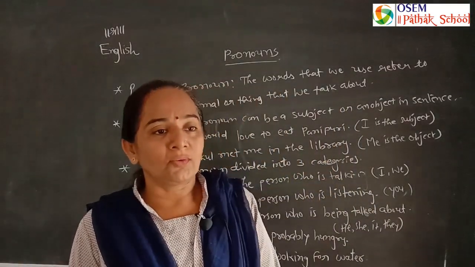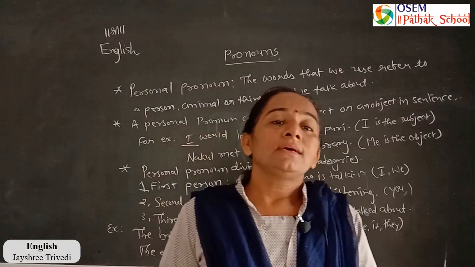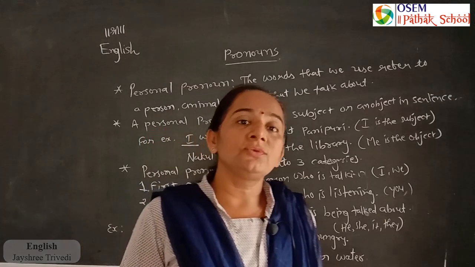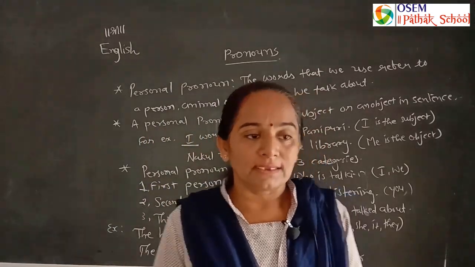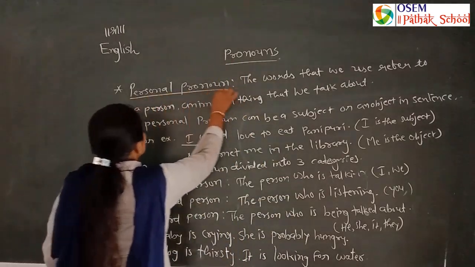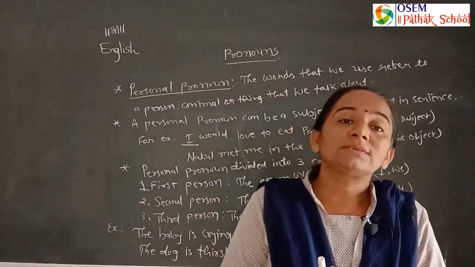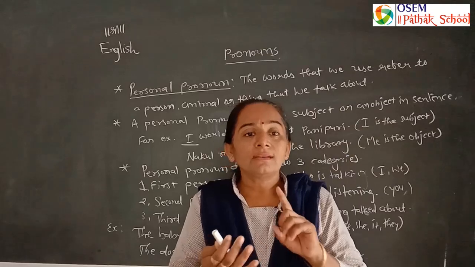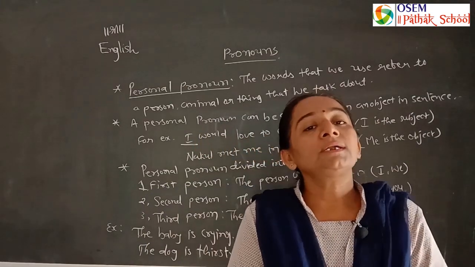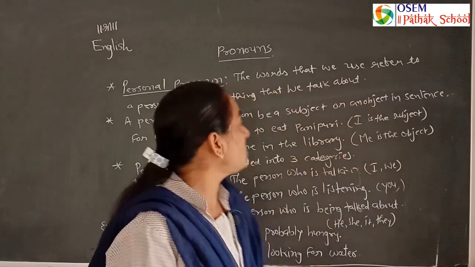Students, we already know about the types of pronoun and where they are used. Now let's understand them separately, divided into parts with their use and how they are used in a sentence. Let's explain pronouns. First type is the personal pronoun. Personal pronoun means first person singular and plural, second person singular and plural, third person singular and plural. Here the person we can use as a subject or as an object.